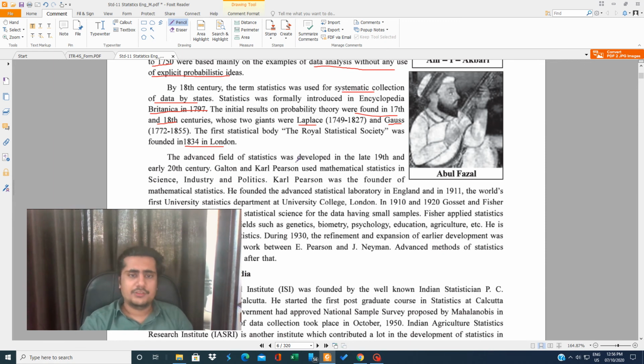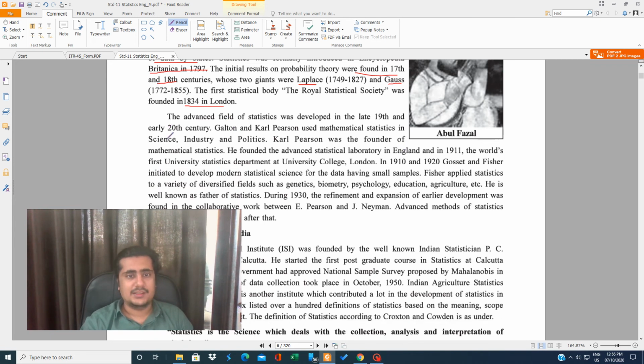The advanced field of statistics was developed in the late 19th and early 20th century. Galton and Karl Pearson used mathematical statistics in science, industry, and politics. So they used statistics everywhere. Karl Pearson was the founder of mathematical statistics. So if someone asks you who was the founder of mathematical statistics, you can say Karl Pearson.